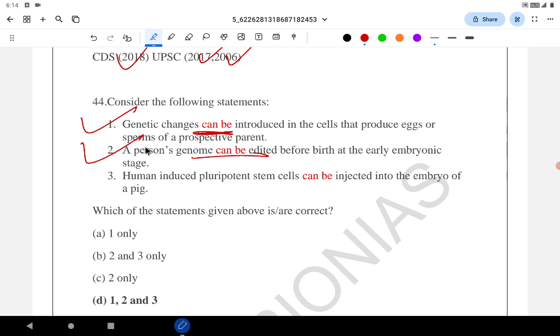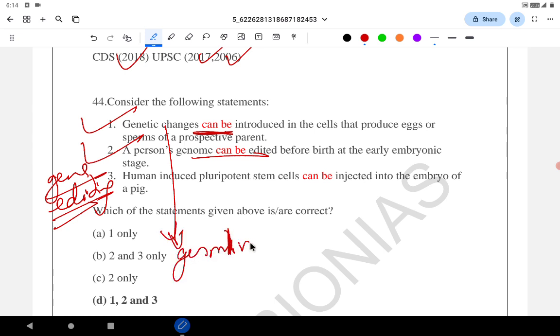There are topics like genome editing and germ line editing, so it has to be correct. Human induced pluripotent stem cells can be injected into the embryo of a pig. Even that is correct. All three are talking about possibility, there is no reason they have to be wrong, so the answer is D.